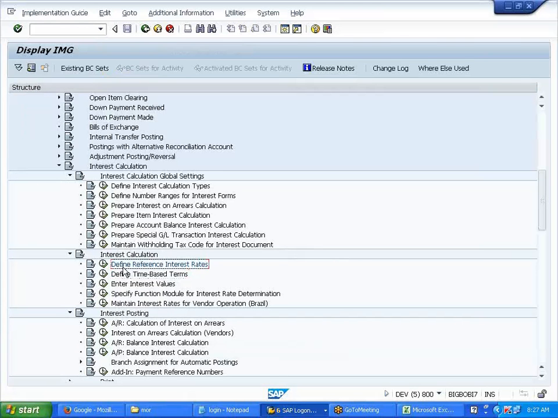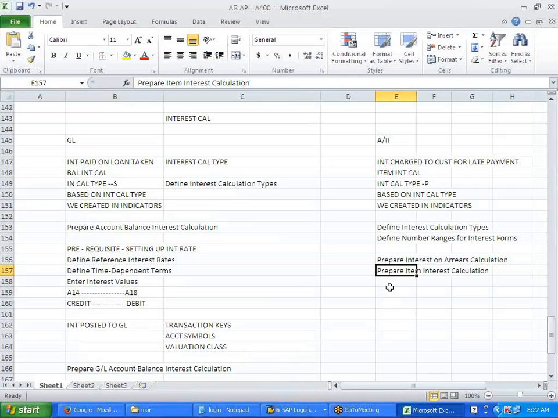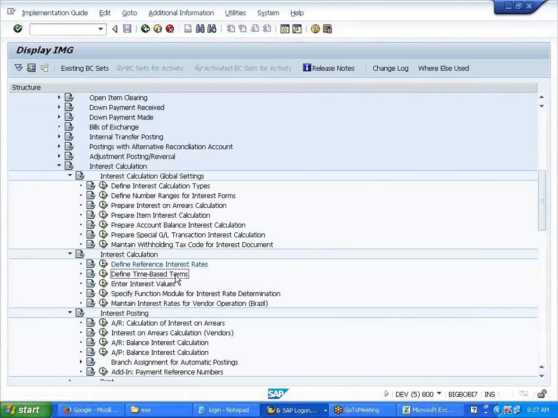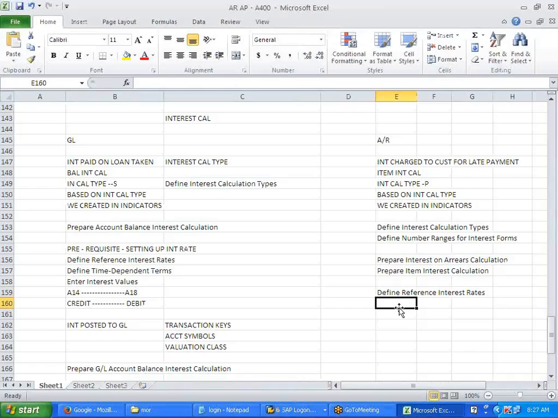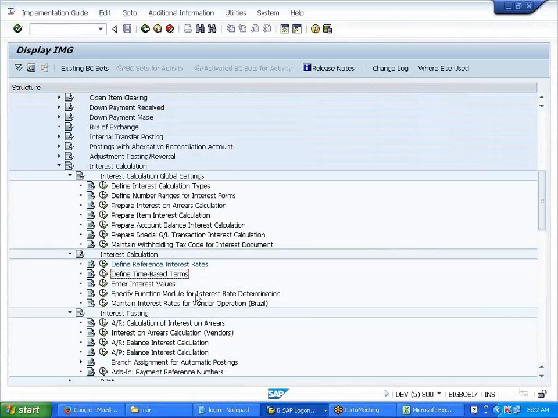Define time dependent terms, all these are the same. Reference interest, time based terms. Now enter interest value, same. This will take time.